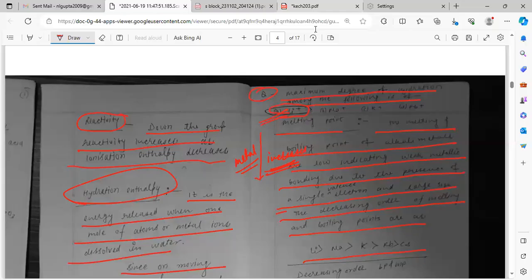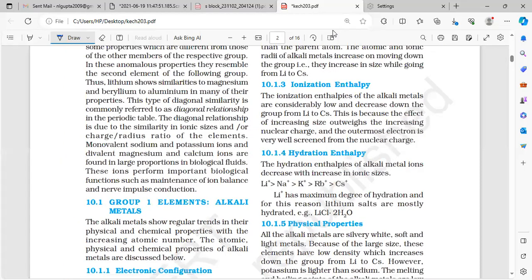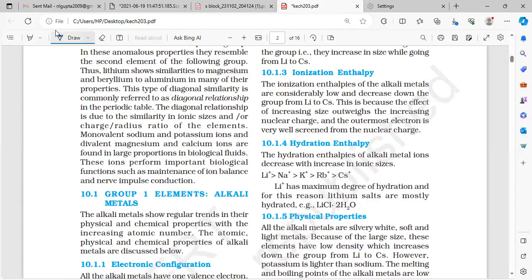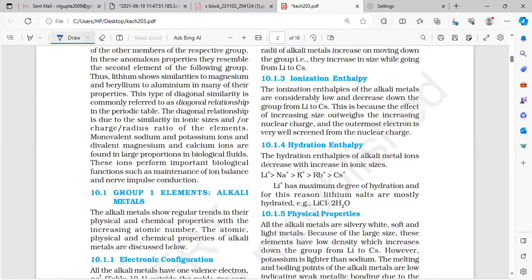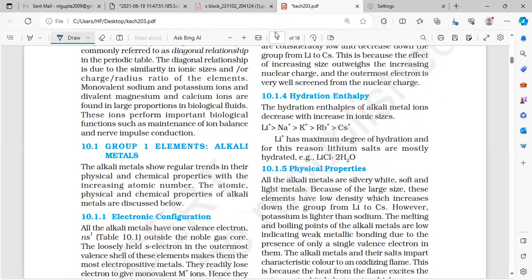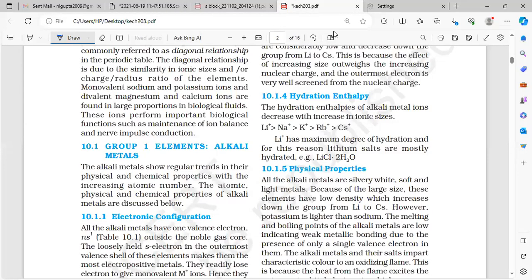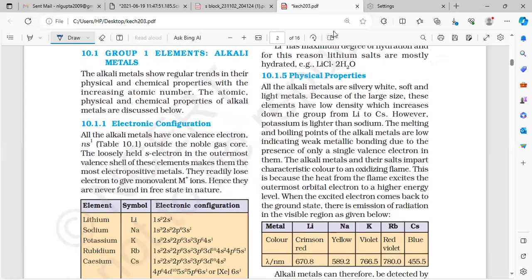Here, you read this slide. Hydration enthalpy, this one we studied. Here they wrote the hydration enthalpy in this case also. Now it is not allowing me to write anything on this one page. Which point are we supposed to study? Melting point. See the melting point here also.